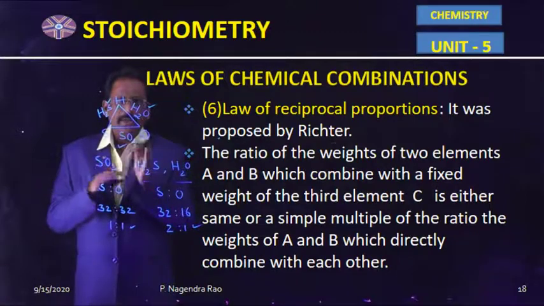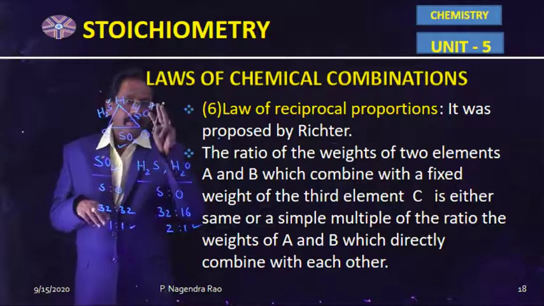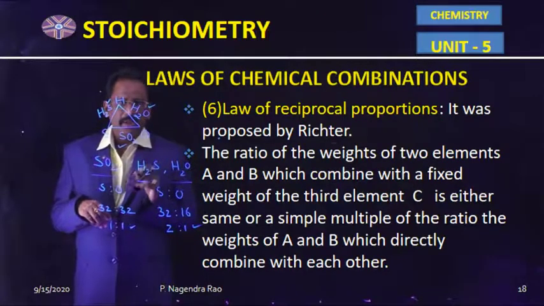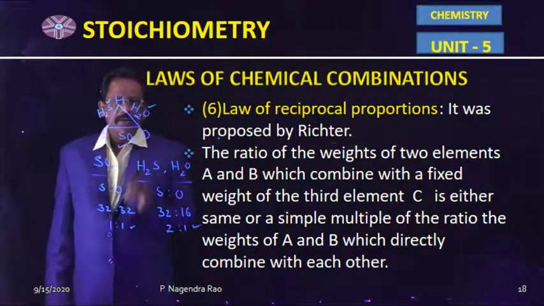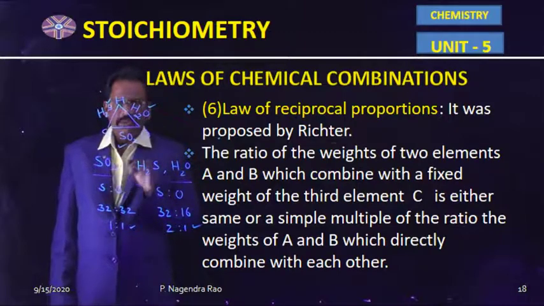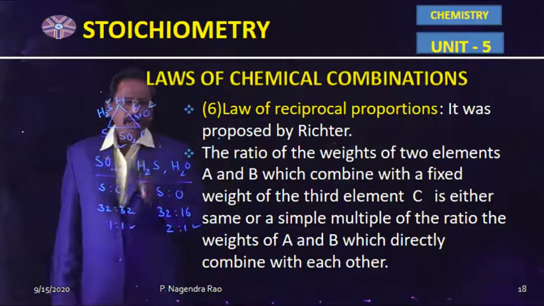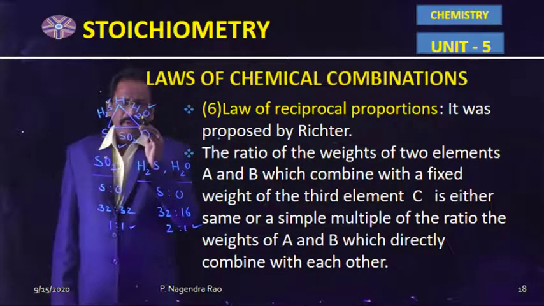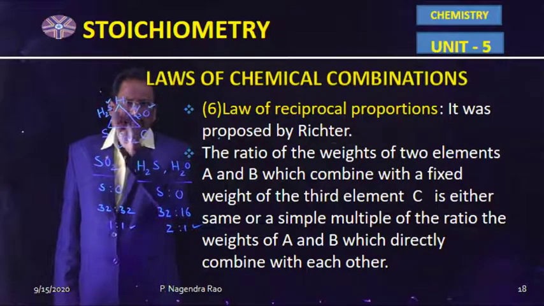So if you want to explain the law of reciprocal proportions, we require three elements. Here in this example, those three elements are hydrogen, sulfur and oxygen. In the first case, if H and S combine together, H2S compound will be formed. If H and O combine together, water compound will be formed. In these two compounds, the constant weight belongs to hydrogen. Now, the different elements are sulfur and oxygen.